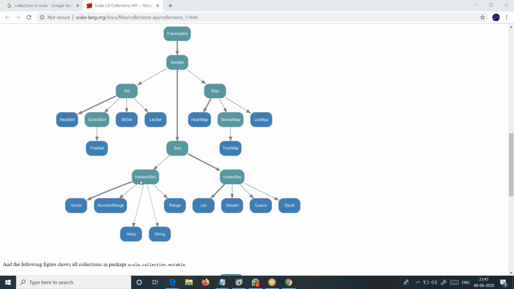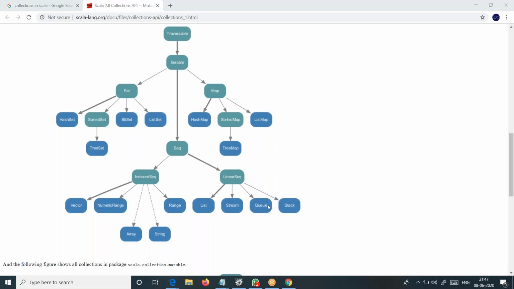Usually indexed sequence is best fit when you are doing update and retrieval operations. And the linear sequence is best fit if you want to prepend, meaning add something at the beginning of your collection. And when should we choose queue? When you want first in first out, whenever we add an element and it has to be removed first.